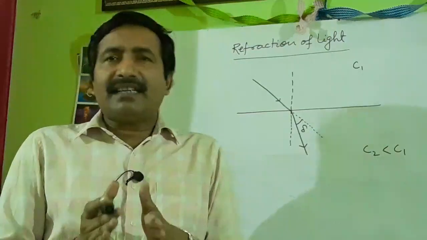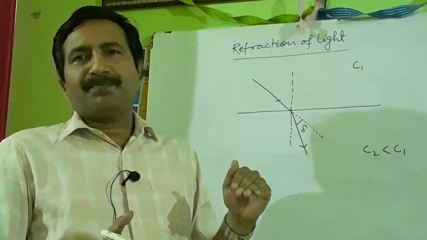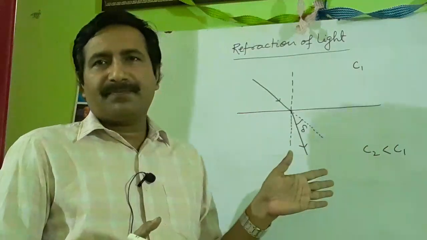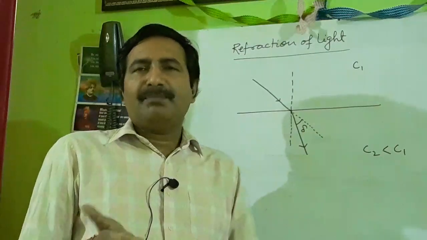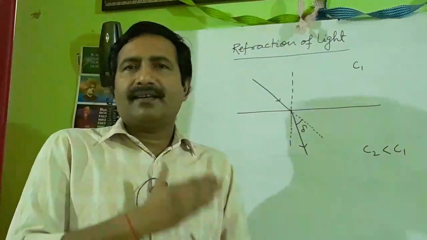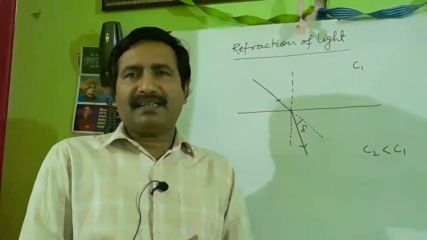So the phenomenon of deviation of light from its actual path at the interface, where it enters from one medium to the other medium, is called refraction of light.